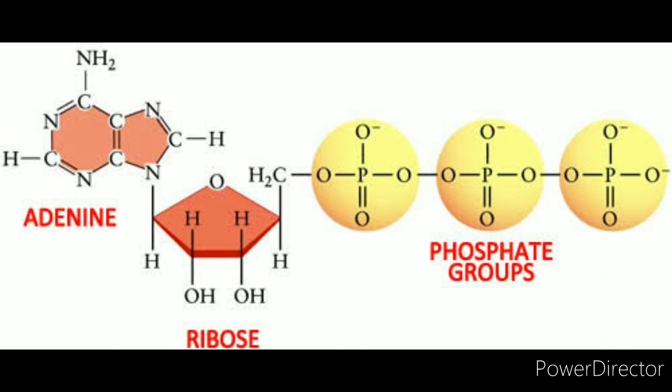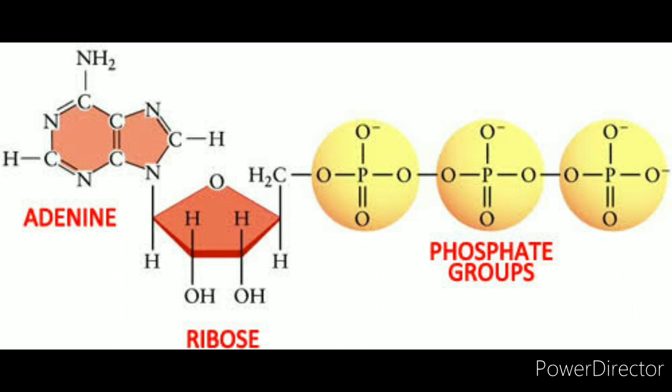As you can see, in photosynthesis as well as cellular respiration, this ADP molecule, which has 2 phosphates attached to the nitrogen base and the sugar molecule, reacts with a free phosphate group, and the energy will be stored inside the bond between the second and the third phosphate group.